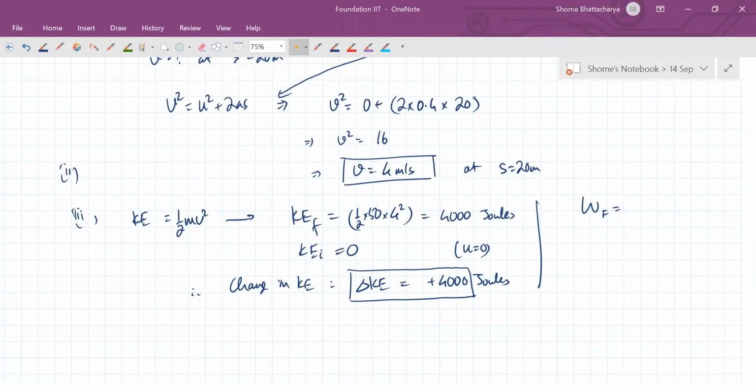No, this is not coming correct. The value of kinetic energy. Okay, I'll just check the calculation once more. Just give me a moment.